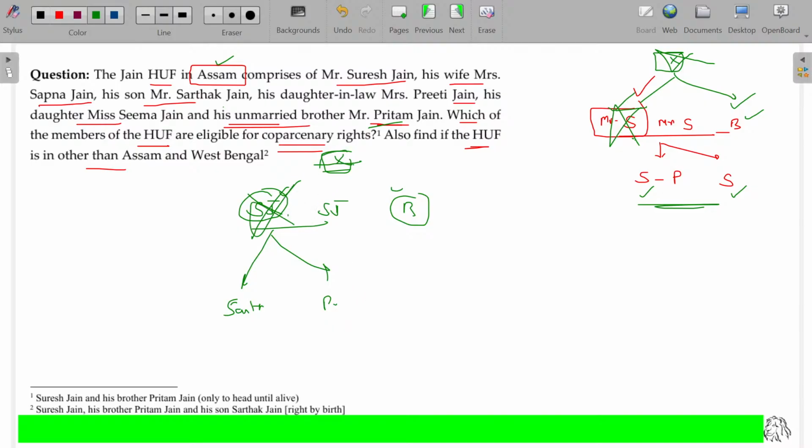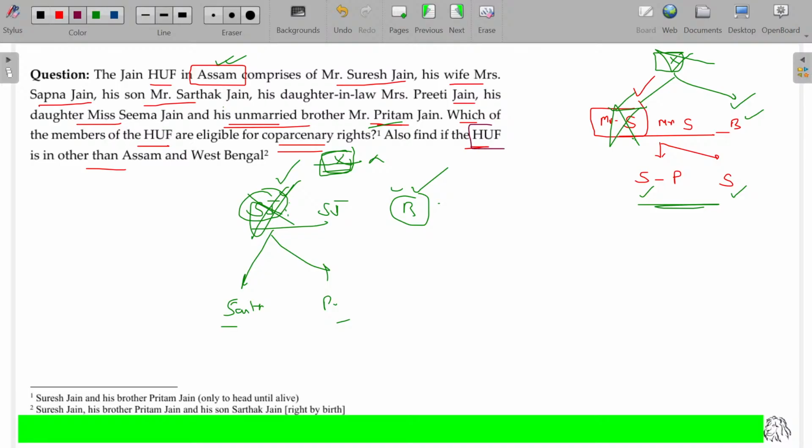Already his dad expired, because of that reason he is also eligible, and his brother is also, because they are falling under the same layer. Karta demised, the next layer will be eligible. So if he demised then these two are eligible as per the Dayabhaga rule, which is applicable in Assam and West Bengal. So this is the Assam situation.